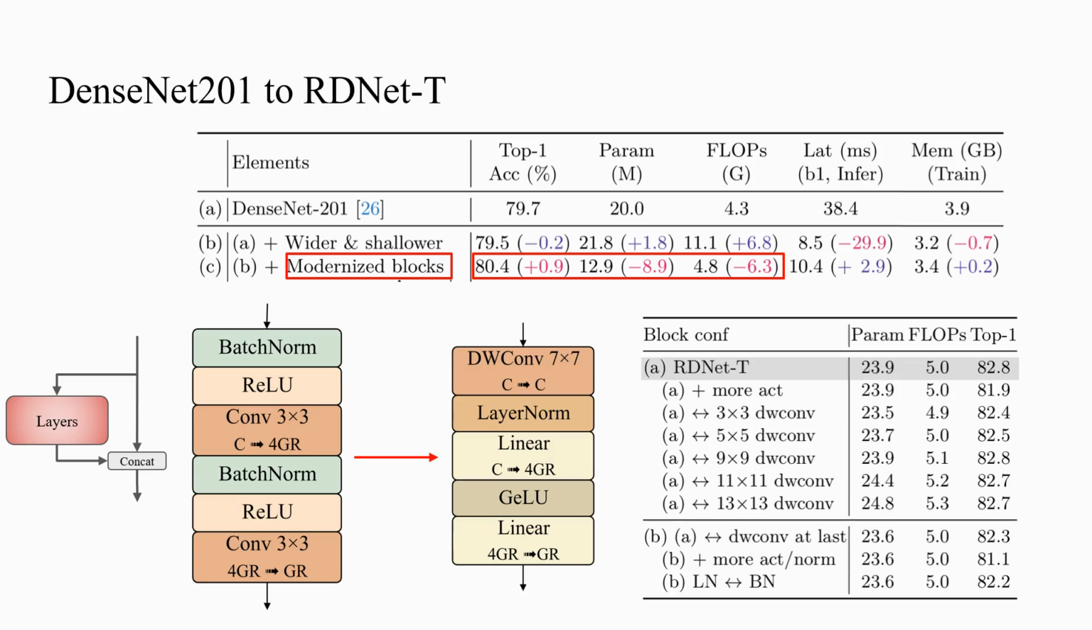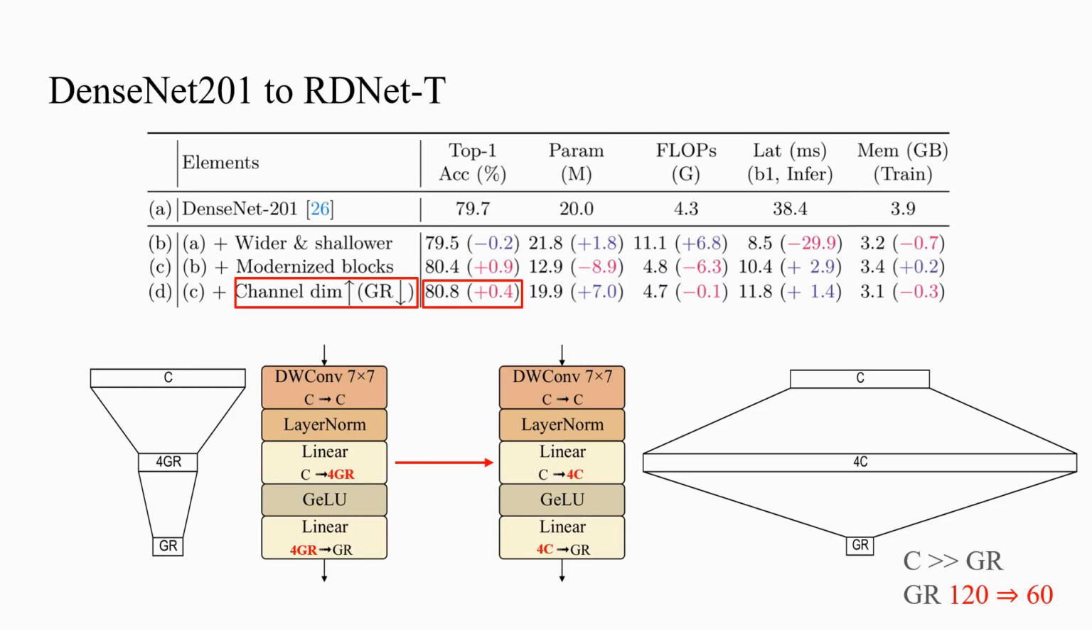Next, we modernized the feature mixer block. Thanks to depth-wise convolution, the FLOPs were significantly reduced, and the top 1 accuracy increased by 0.9%. We explored various kernel sizes and structures, and found that the same structure as ConvNext was optimal for RDNet as well. Next, we applied the structure of an inverted bottleneck.